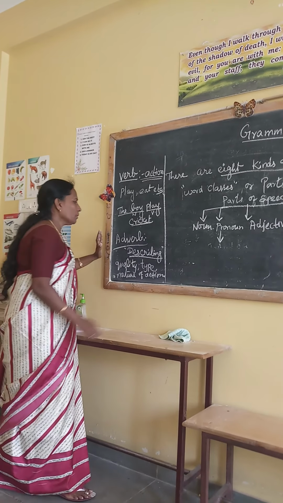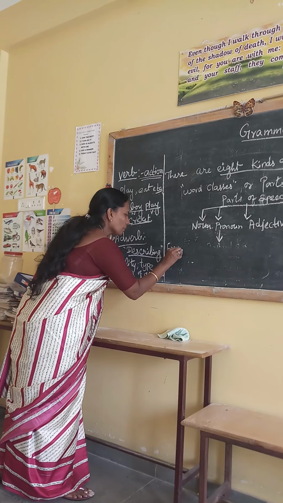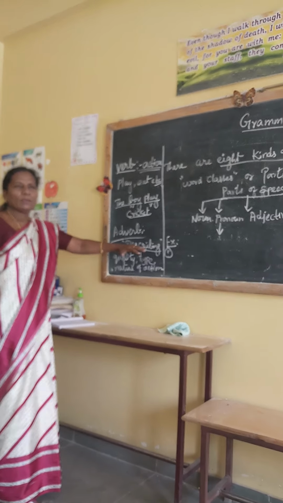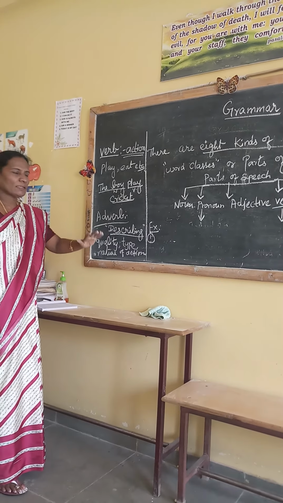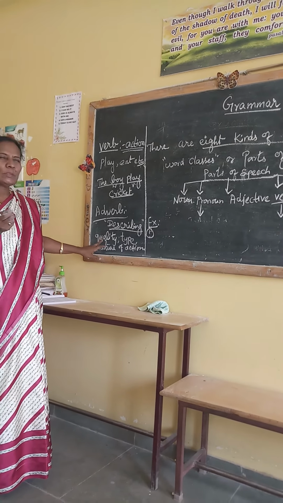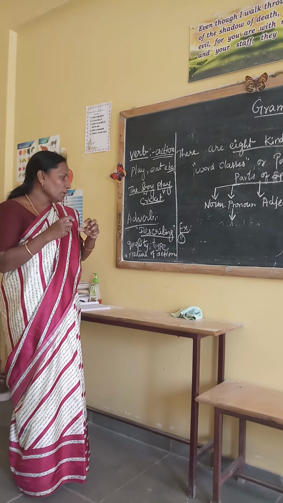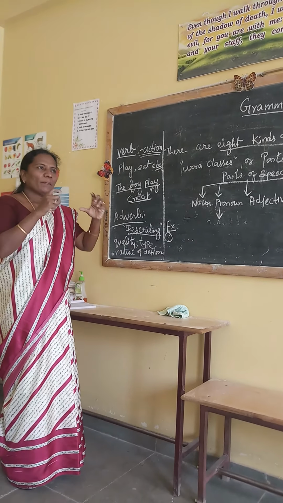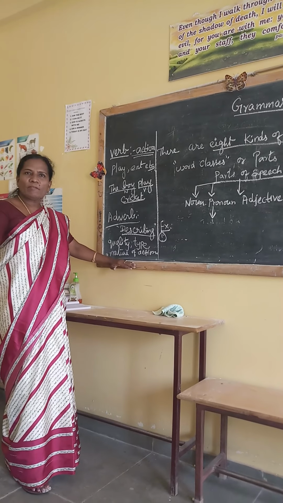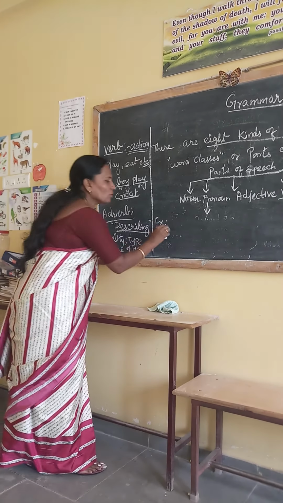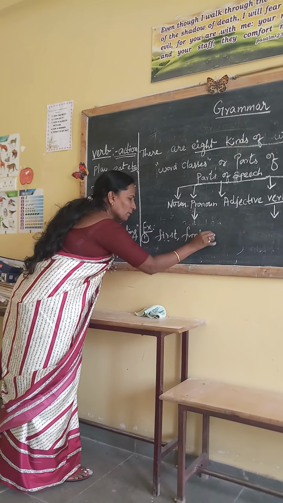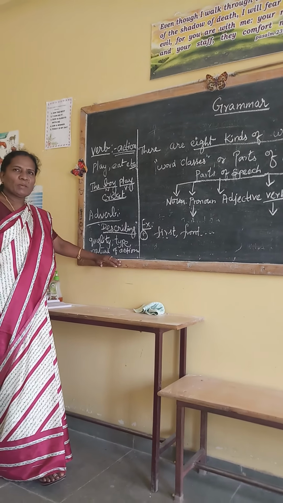What are examples of the adverb? The girl sings melodiously. The girl is running fast. For quality: the cake is very delicious, the sweet is very yummy. Quantity means measurement, and we also say numbers in the adverb. The boy is sitting in the front row, the first row. The girl is sitting in the last bench.